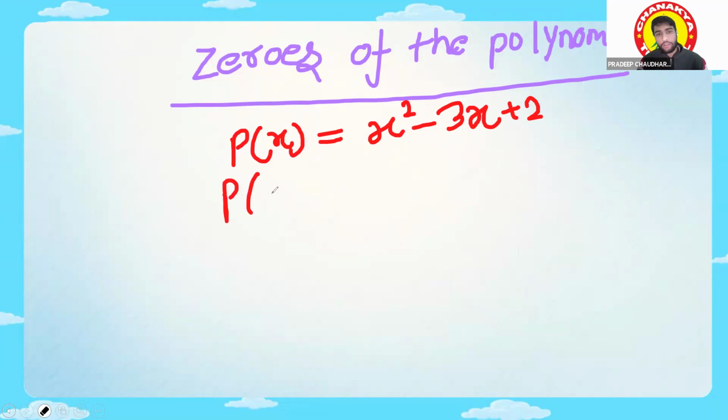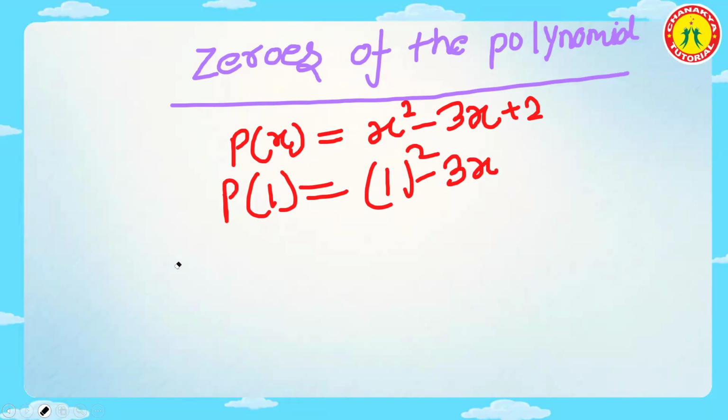So P(1), is it 0? 1 square minus 3x plus 2. Oh, sorry, minus 3 into... Wait, guys.